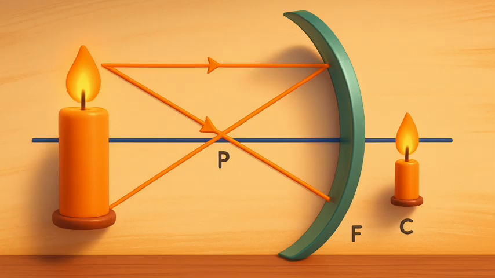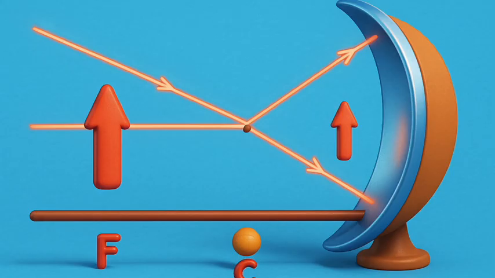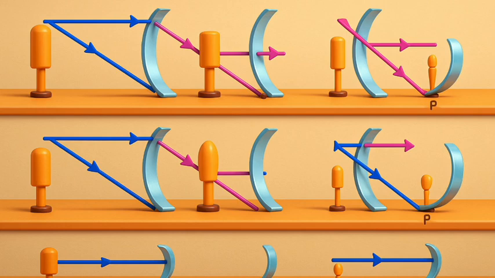Image formation by concave mirror. Figure 9.7 illustrates the ray diagrams for the formation of image by a concave mirror for various positions of the object. Figure 9.7: Ray diagrams for the image formation by a concave mirror.